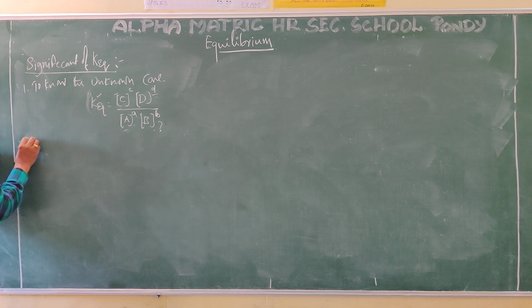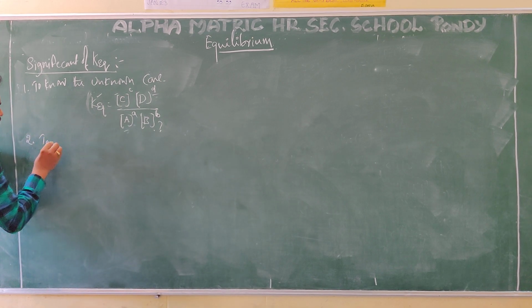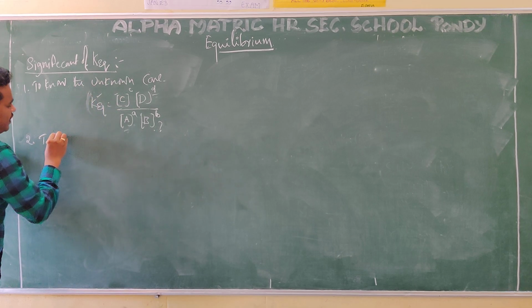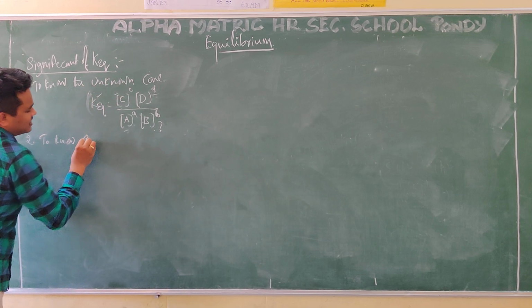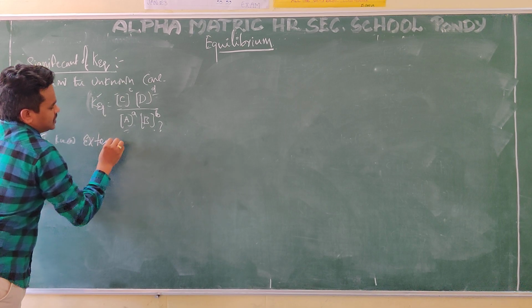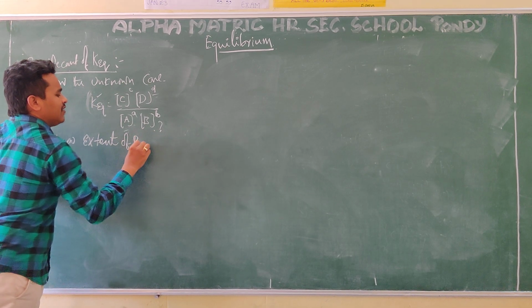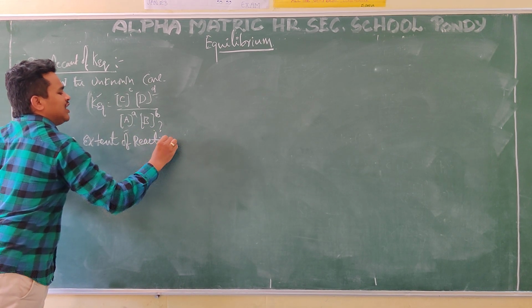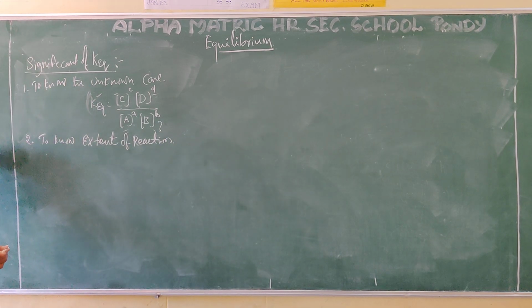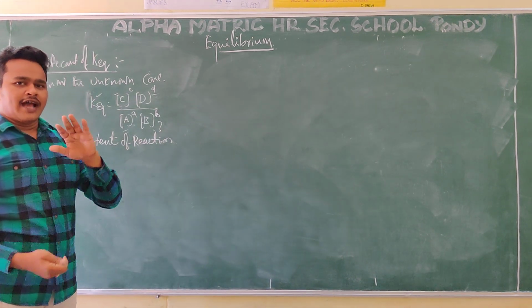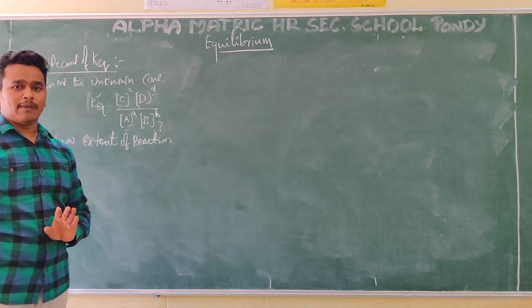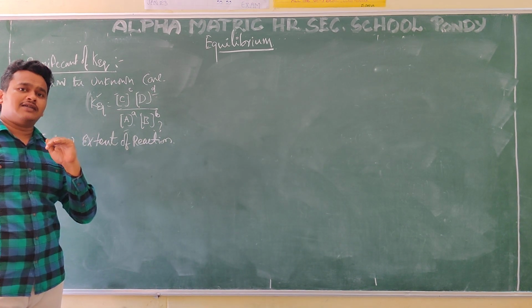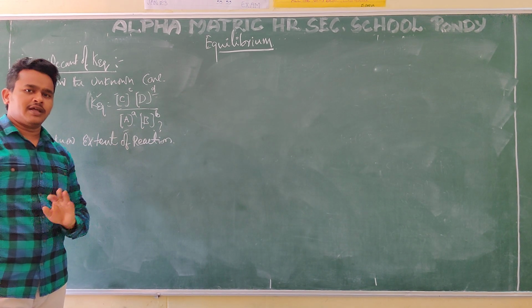Everybody knows that. And now, the second one, to know the extent of reaction. It is important. Extent of reaction, what does it mean? Reaction completed means all the reactants are completely converting into product.